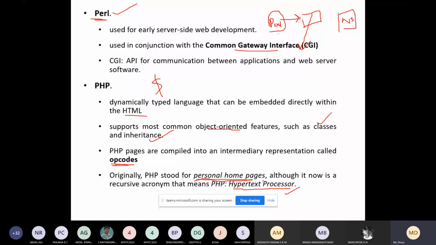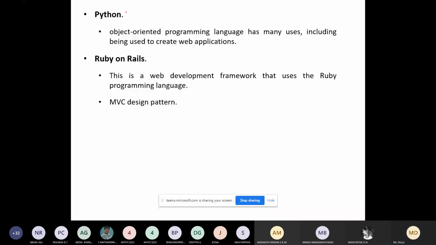So next comes Python. So you have already studied about Python, so I will not go into detail about it. Python can also be used for developing websites. It's a server-side programming language. Okay, you can also develop your mini project using this object-oriented programming language that has many users, including those who use it for creating web applications.